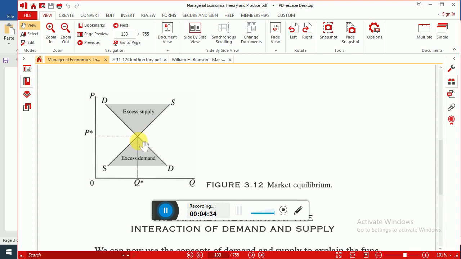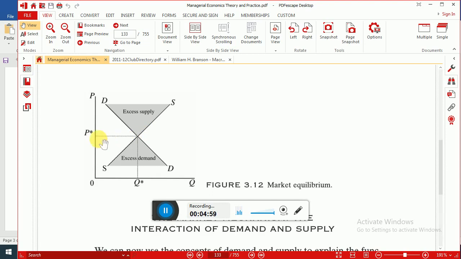As this point where both the curves intersect each other lies on both the demand and supply curve, this is a common point that shows equality between quantity demanded and quantity supplied. We discussed this in the last class too.